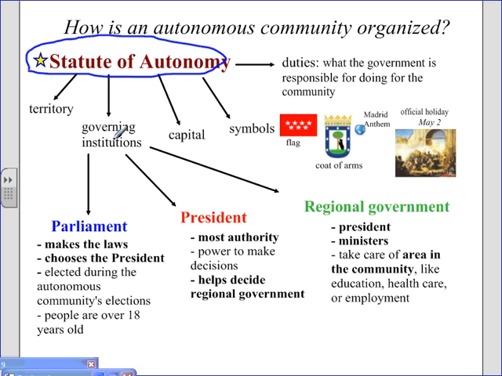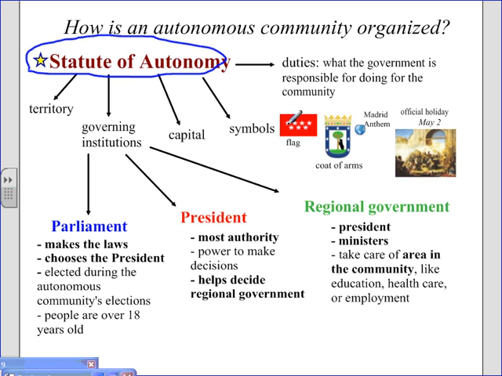It sets up the governing institutions and what powers they will have. It defines the capital. It defines the duties of the government. So what the government is responsible for doing for the community is written down in the Statute of Autonomy. And it also defines the symbols for each autonomous community.